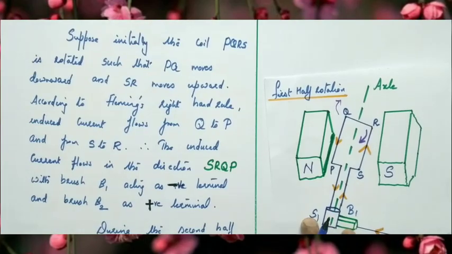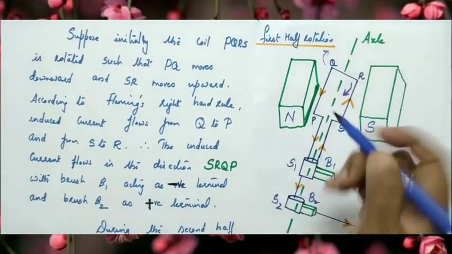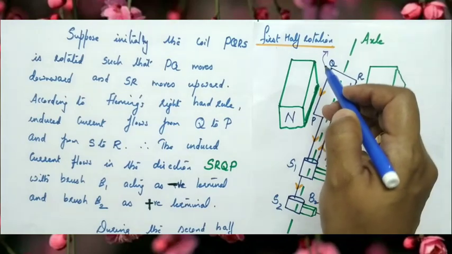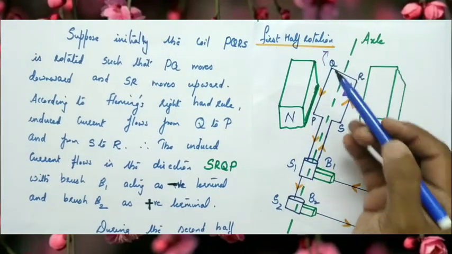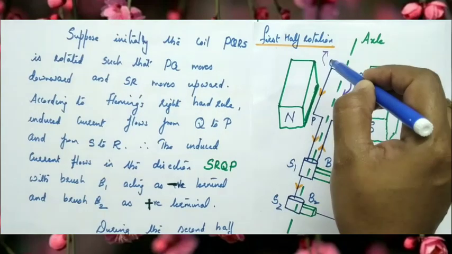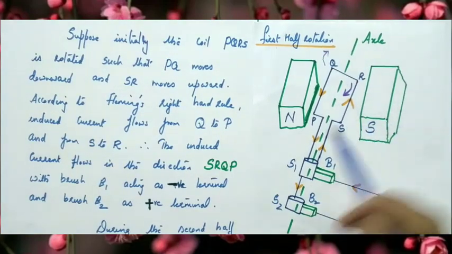Suppose initially the coil PQRS is rotated such that PQ is moving downward. The side PQ is moving into the plane or downward, and RS is moving outward.